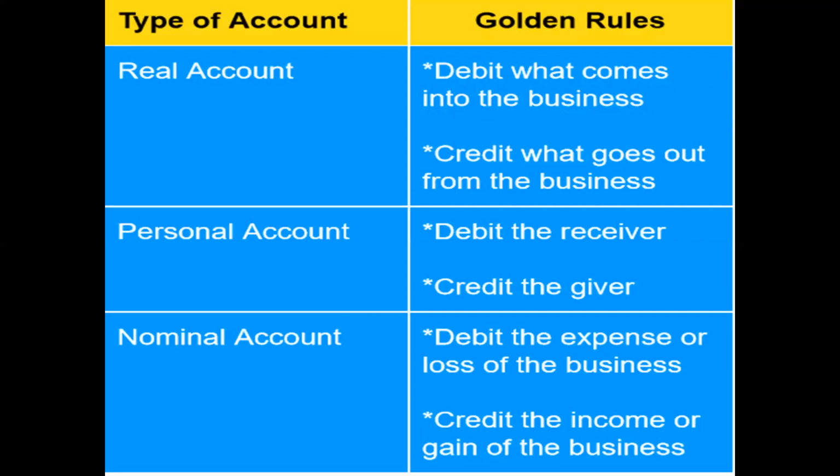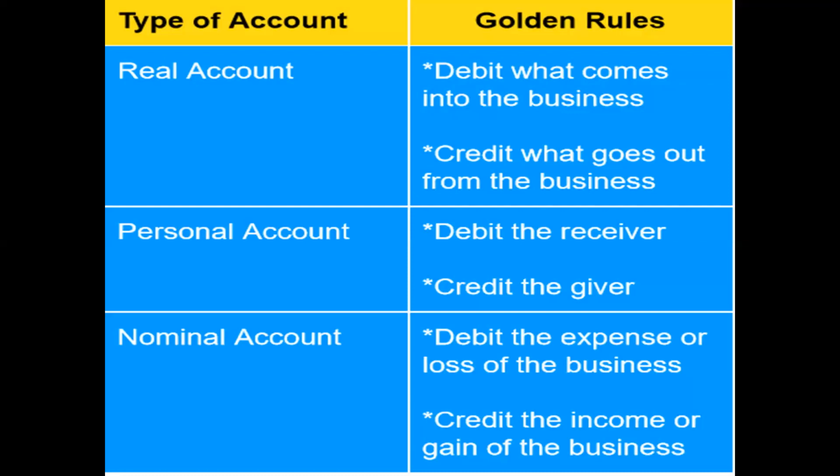The second rule, for example: in the transaction, the name is there. Sold goods to Kamal. We are selling goods to Kamal. Kamal is a person, so it is the person Kamal's account. The company is selling goods to Kamal, so he is receiving goods. The receiver is always debit. So Kamal account should be debited. Like this you need to write. That is the second one.